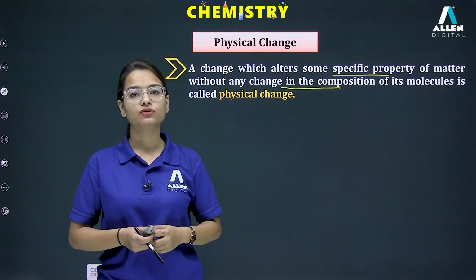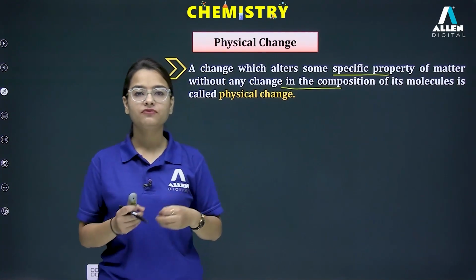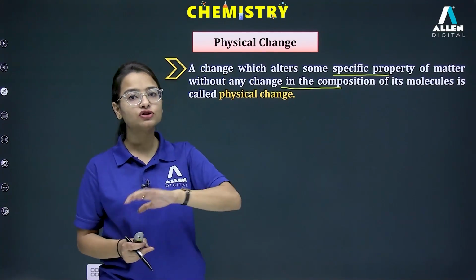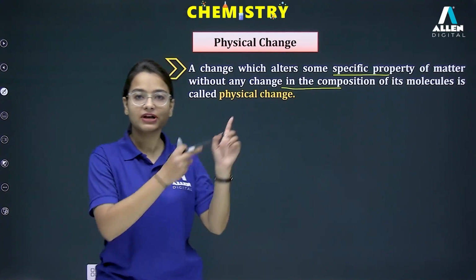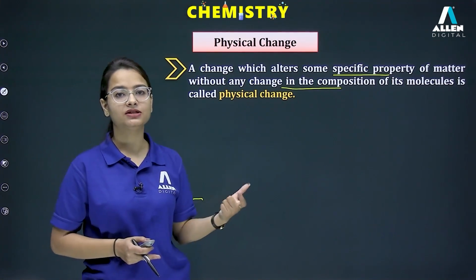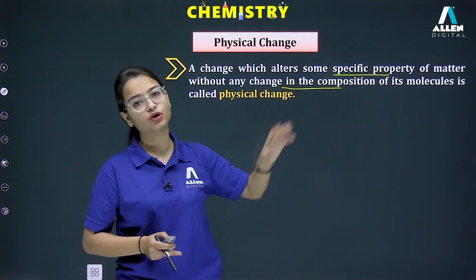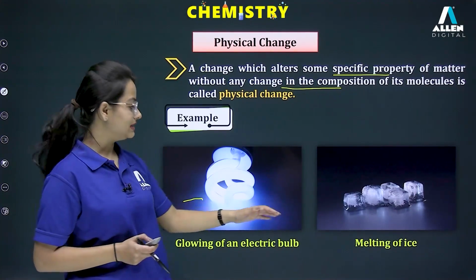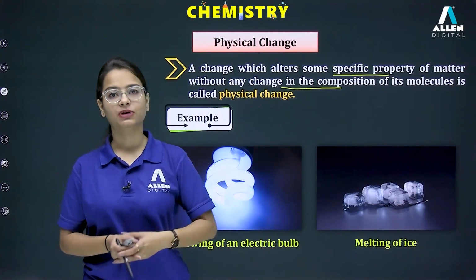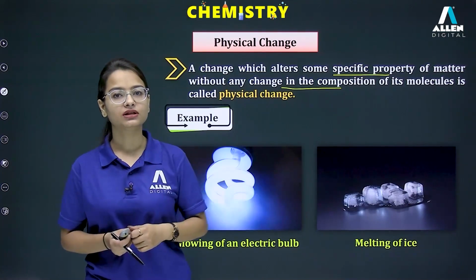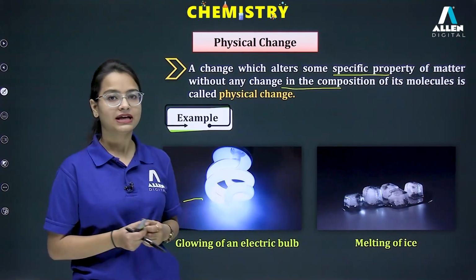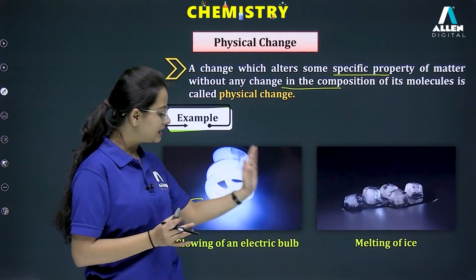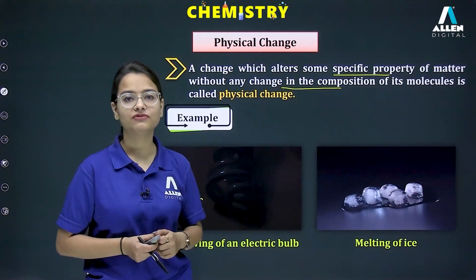If we are talking about freezing of water, upon freezing, still it is water only. So, no change in the composition is there. That means we are dealing with which type of change? Physical change, because we are altering only physical properties of the substance. Still confused? Here we have few examples of the physical change. Here we have glowing of an electric bulb. When we switch on the bulb, what will happen? It glows. That means no new substance is getting formed in this change. So, yes, we can say glowing of an electric bulb is an example of physical change.